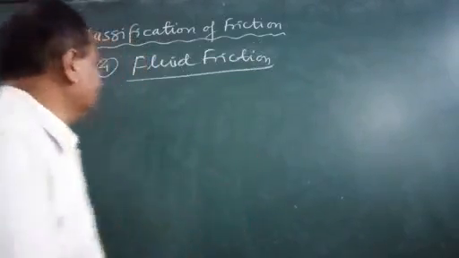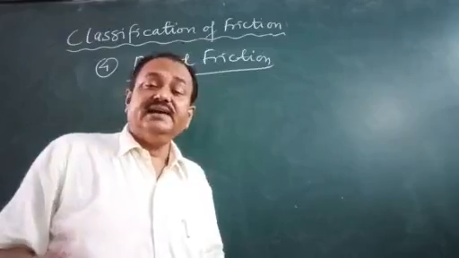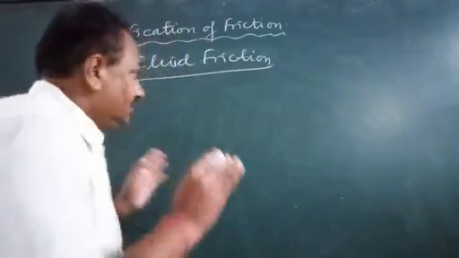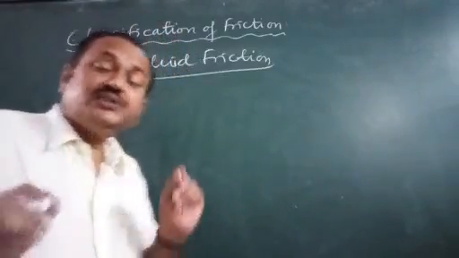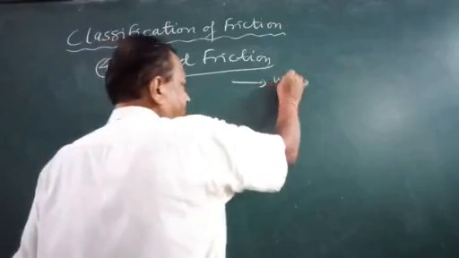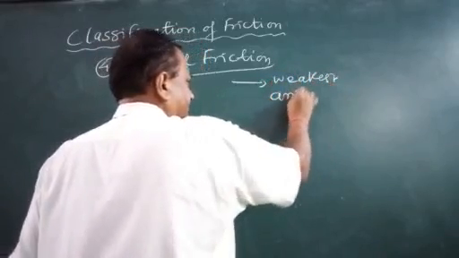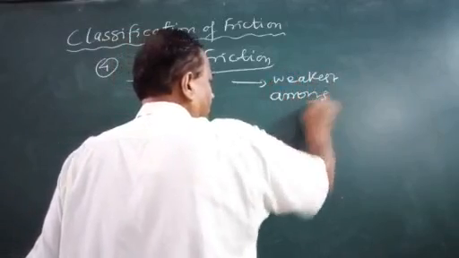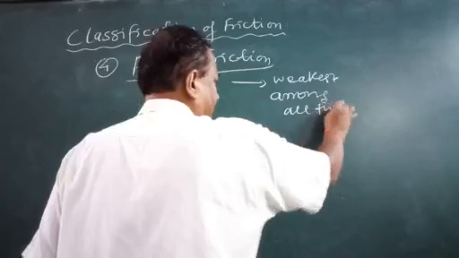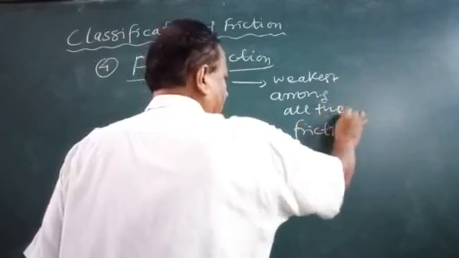Last is fluid friction. Basically, fluid friction is the friction which requires very little energy. So it is weakest among all the frictions. Why?